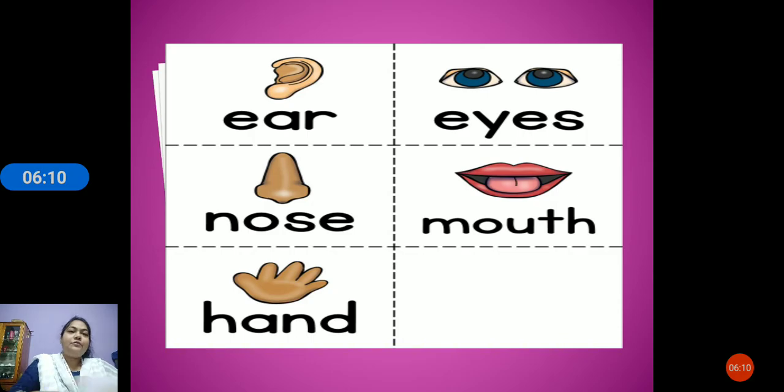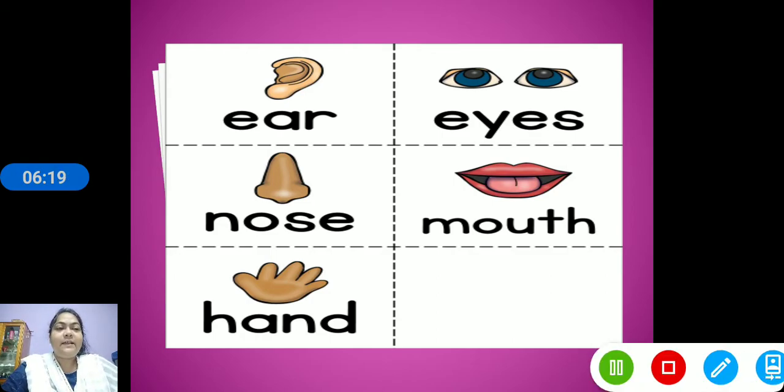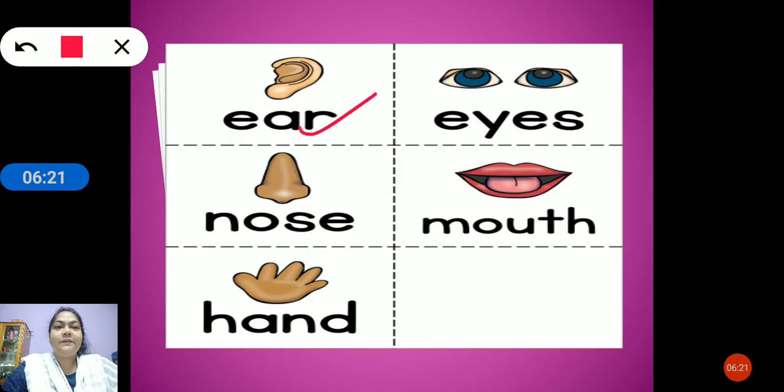Now we are going to collect information about the different important body parts, or rather what functions they do. So children, with the ear, what do you do? With the ear you hear, you listen. With the eyes we see the world around us. With the nose we smell, and the nose helps us to breathe.